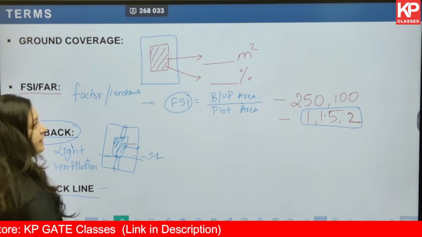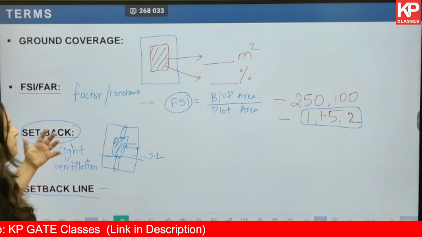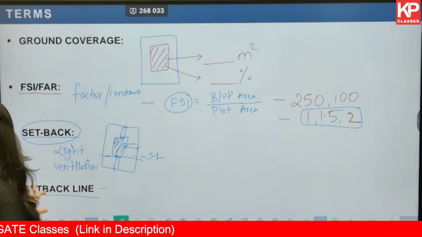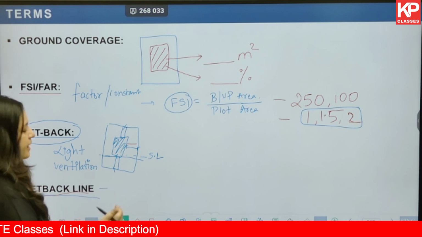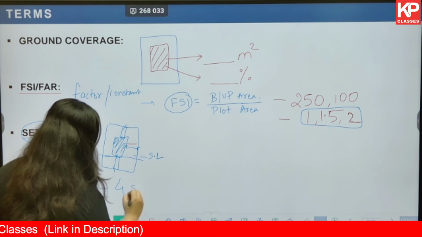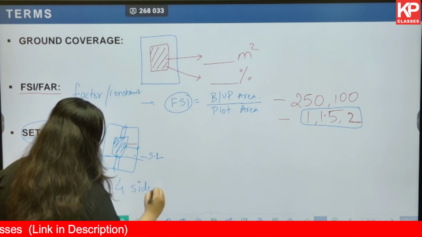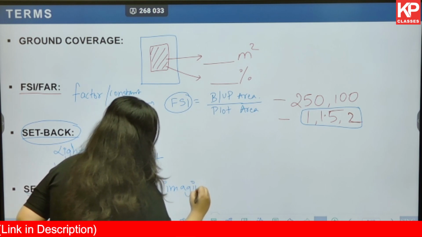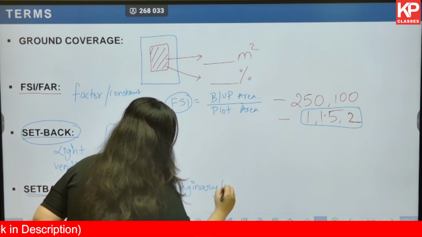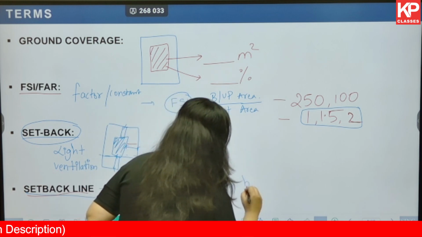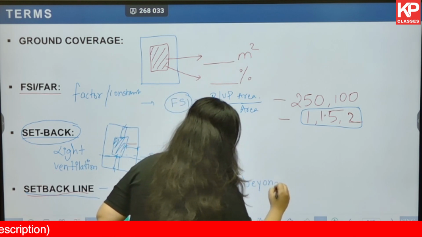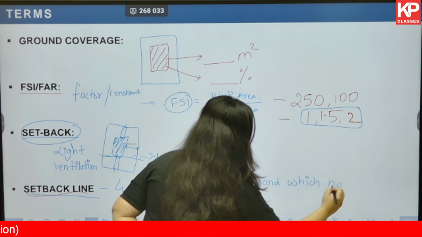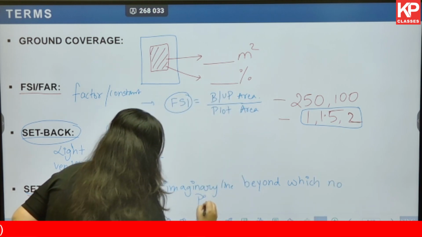Okay, so the setback line can be on all four sides. In building line and control line, we usually talk about the front line or the front setback. Here the setback line can be on all four sides, first of all. And again, it is one imaginary line beyond which no permanent construction is allowed.